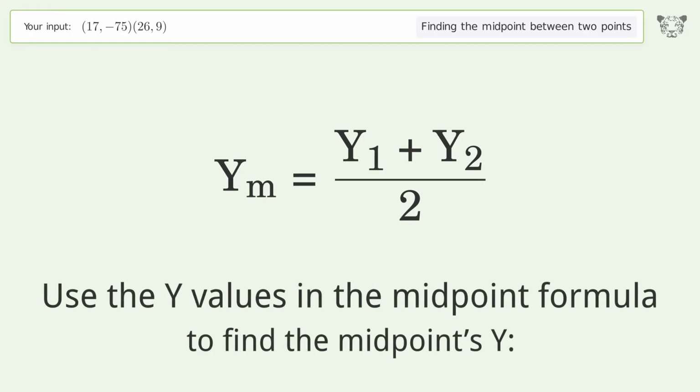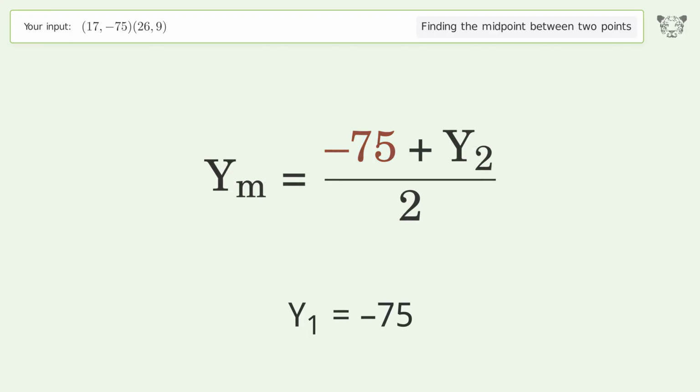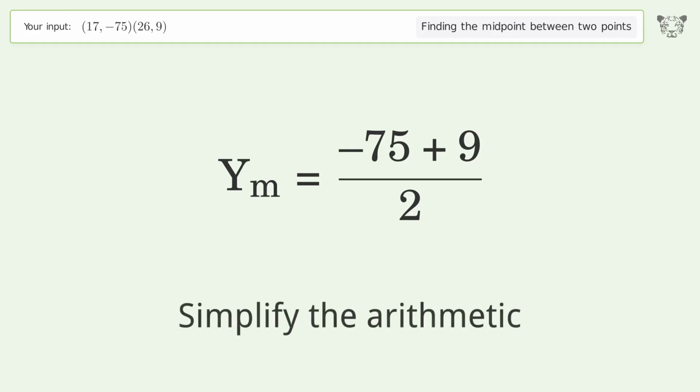Use the y values in the midpoint formula to find the midpoint's y. y1 equals negative 75. y2 equals 9. Simplify the arithmetic.